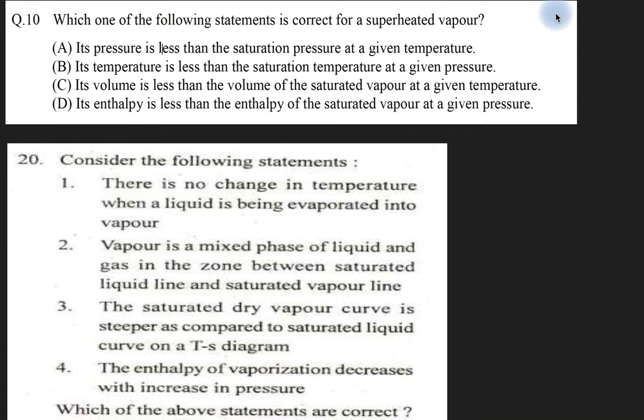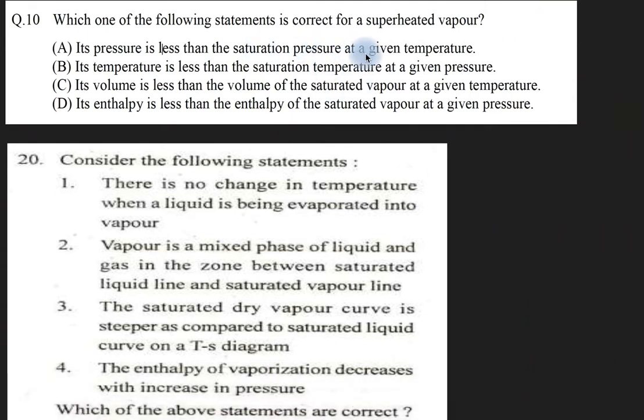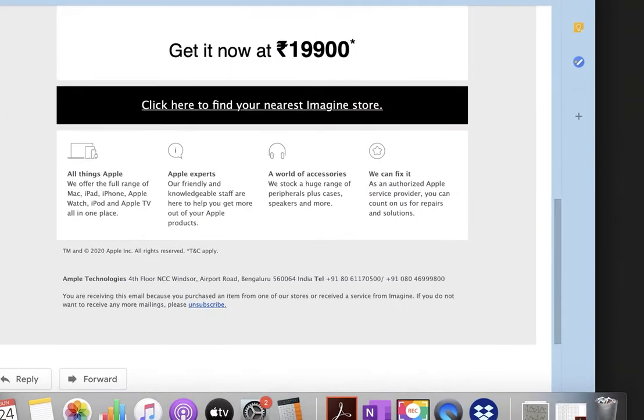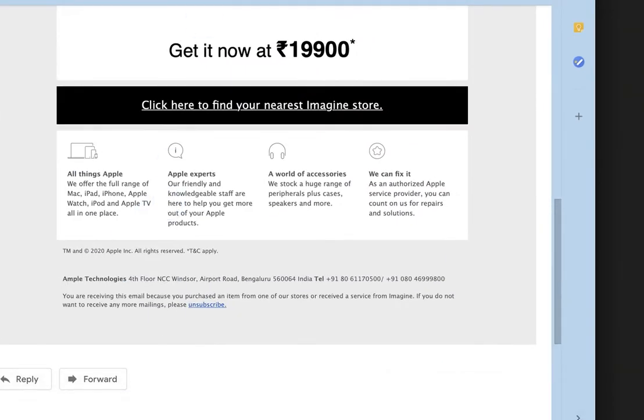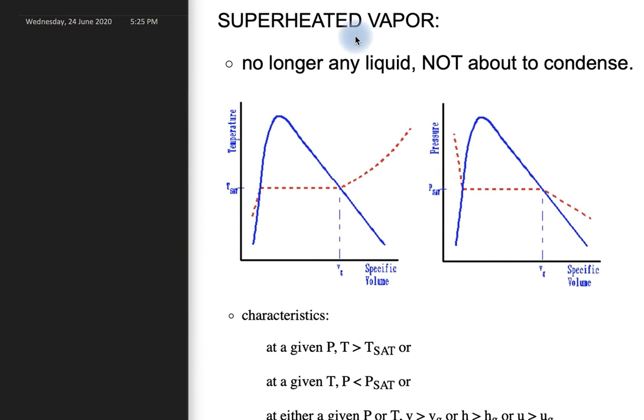So we will see the condition of compressed liquid and superheated vapor. What will be the condition? This is the condition of superheated vapor.